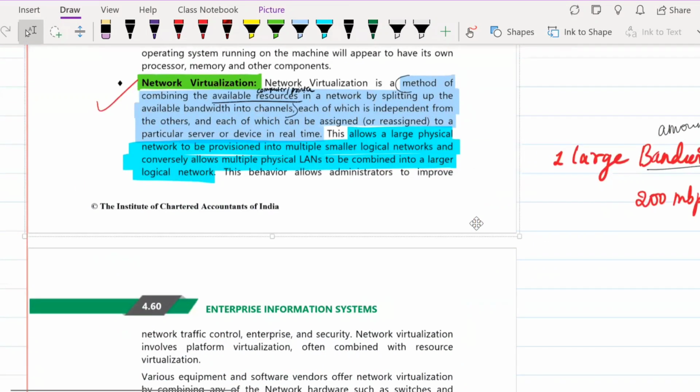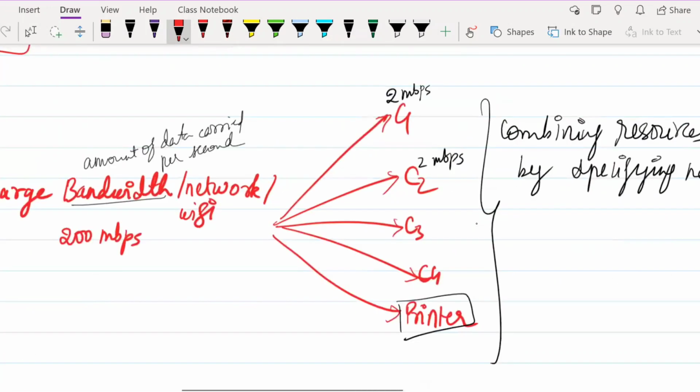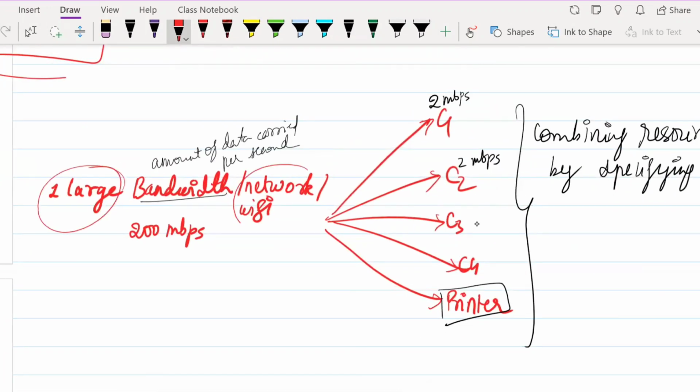The same way, now networks can also be virtualized. That means one network, multiple computers can use. I'll give you one simple example. Now suppose there is one large network. You create a large network between different computers. Suppose there's computer 1, computer 2, computer 3, computer 4, and there's a printer in your office.